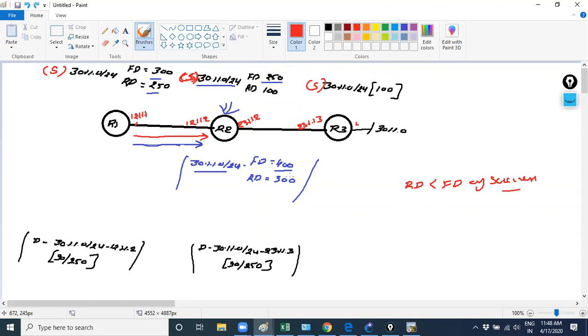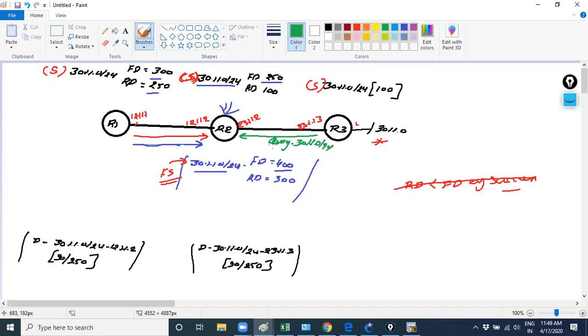If suppose there is no condition like this, then what will R2 do? R2 will make it the backup path, the feasible successor. Okay. Then suppose this prefix goes down. Then R3 will generate a query message to whom? R2, regarding the 30 prefix information.